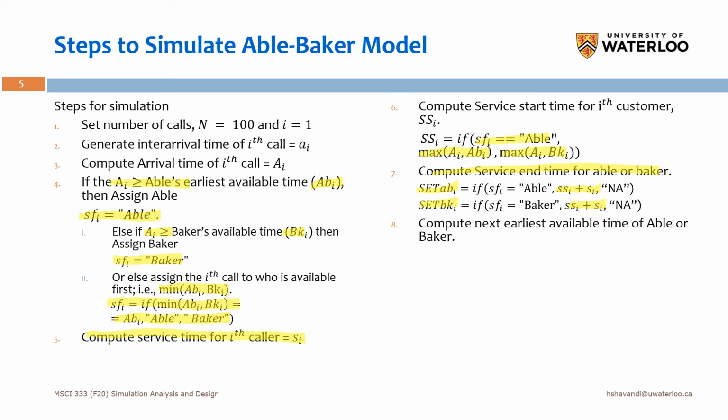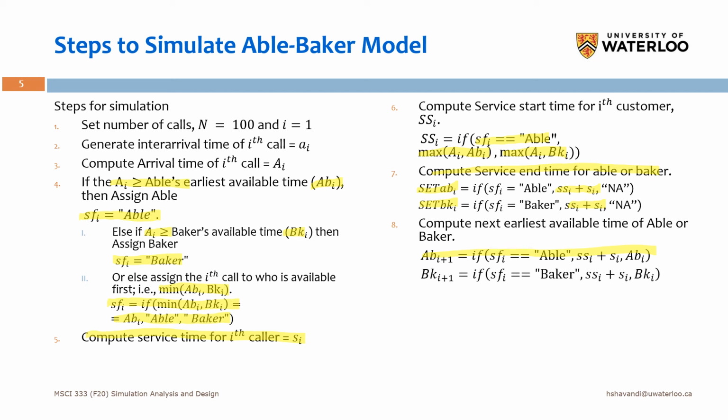And then we calculate the next earliest available time for Able and Baker. So as you see here, for the next call, Ai+1, the earliest available time for Able will be this. If for i, the server is Able, then SSi plus Si will be the earliest available time. Else, it will be ABi. Okay.